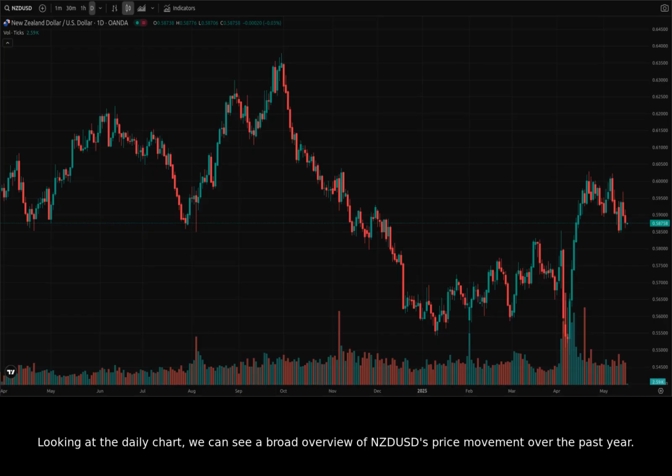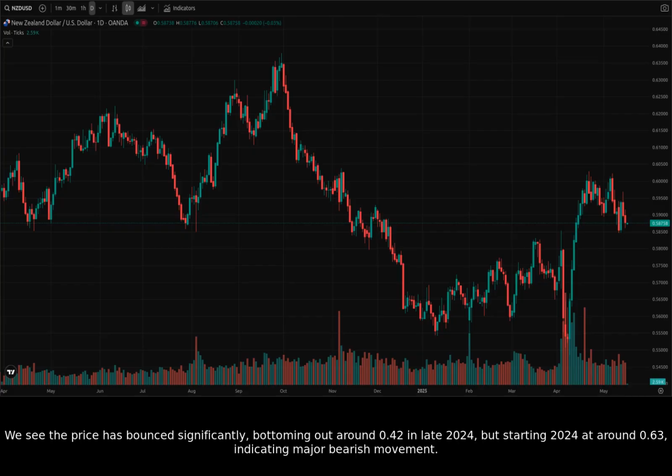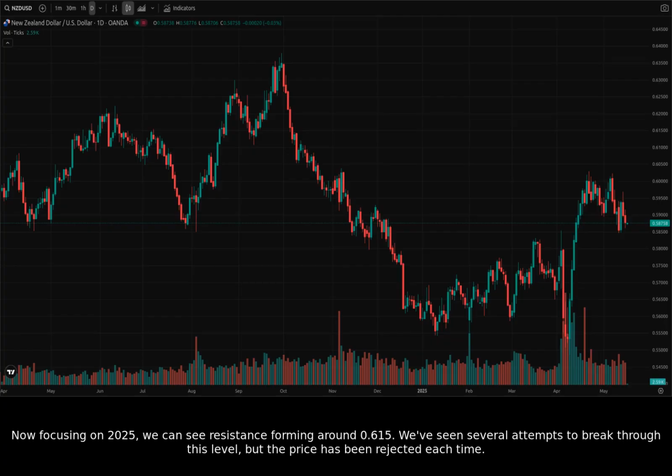Looking at the daily chart, we can see a broad overview of NZDUSD's price movement over the past year. We see the price has bounced significantly, bottoming out around 0.42 in late 2024, but starting 2024 at around 0.63, indicating major bearish movement. Now focusing on 2025, we can see resistance forming around 0.615.